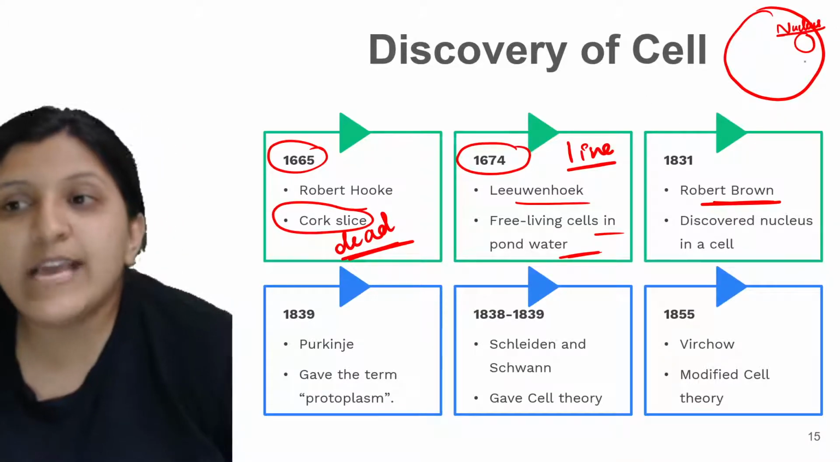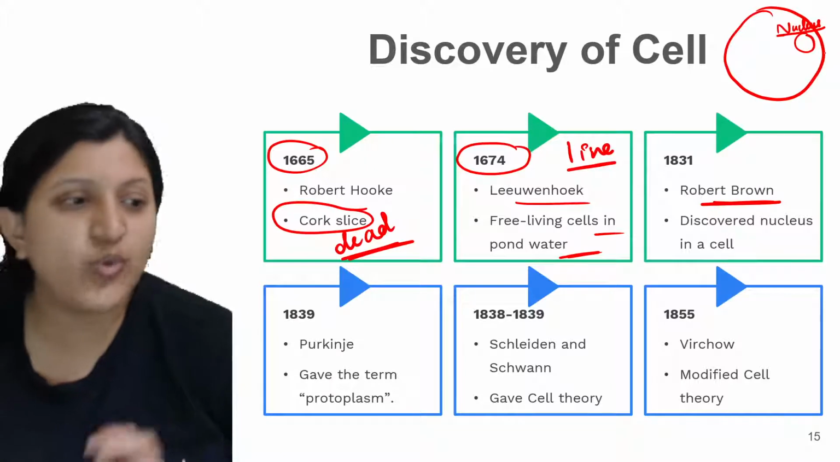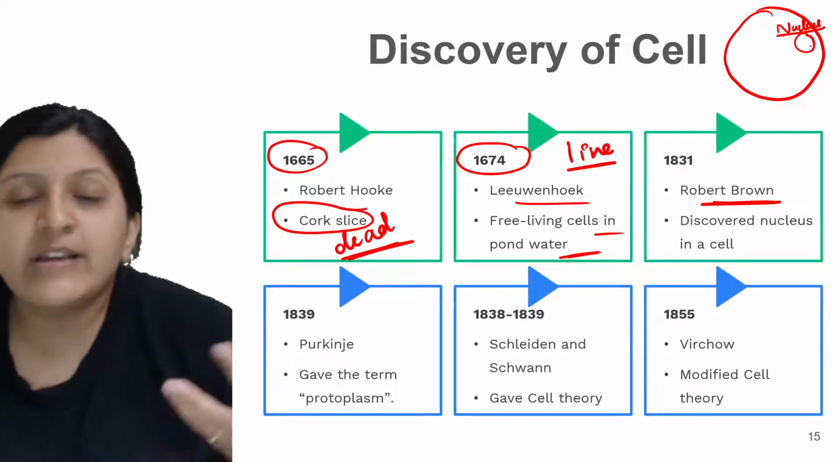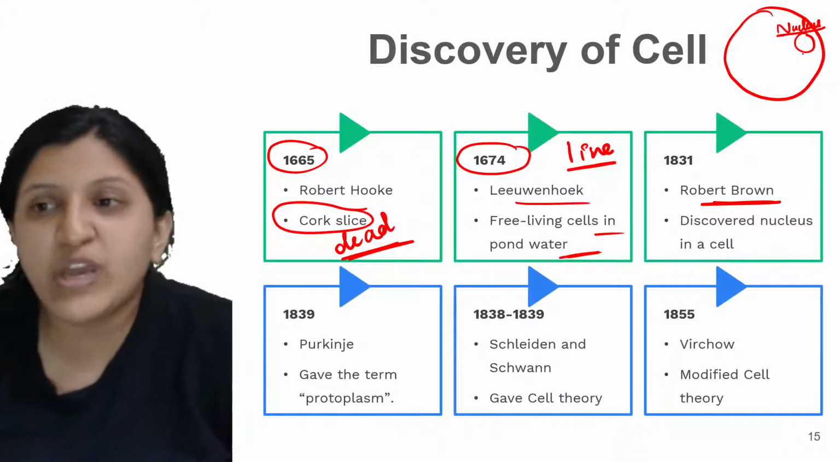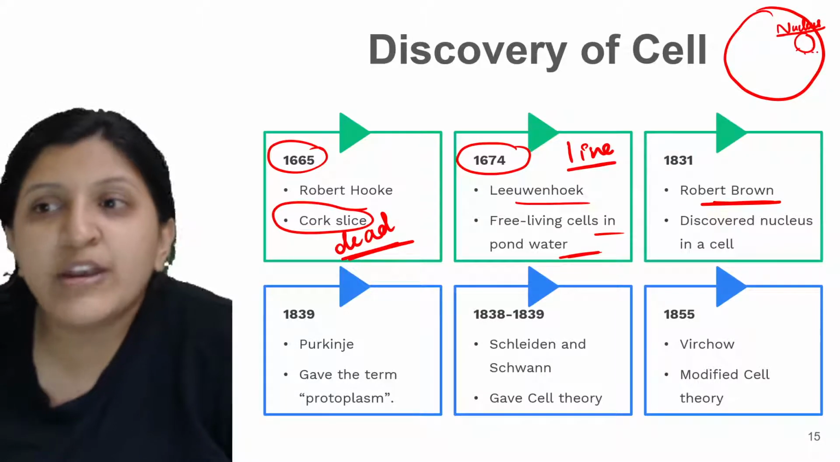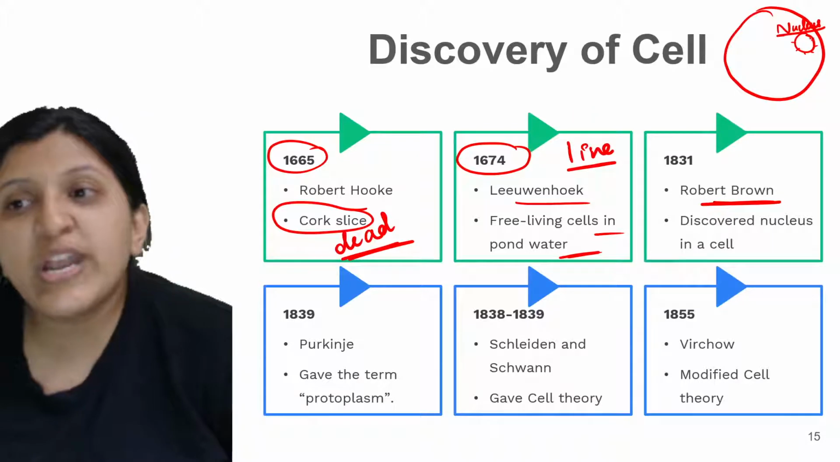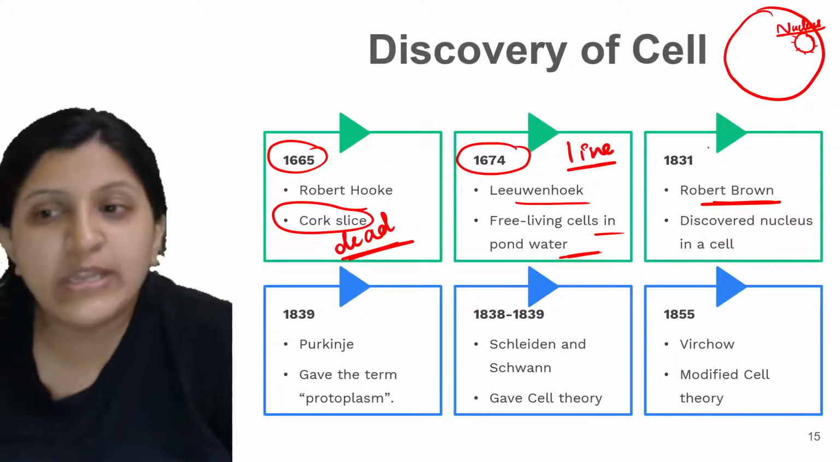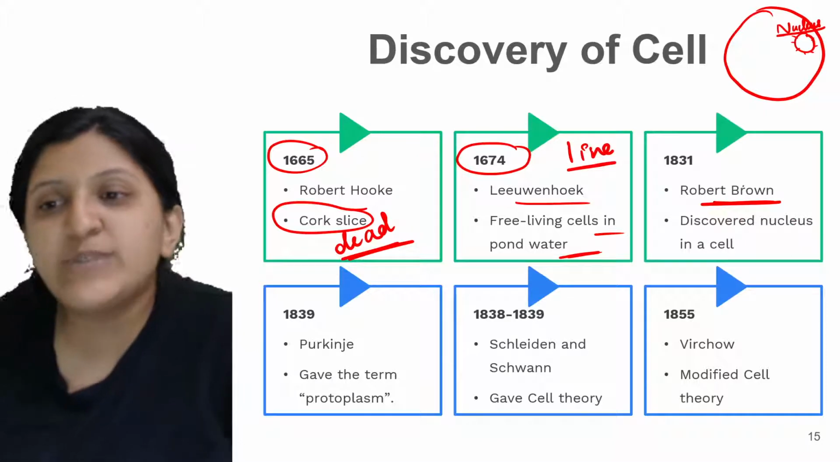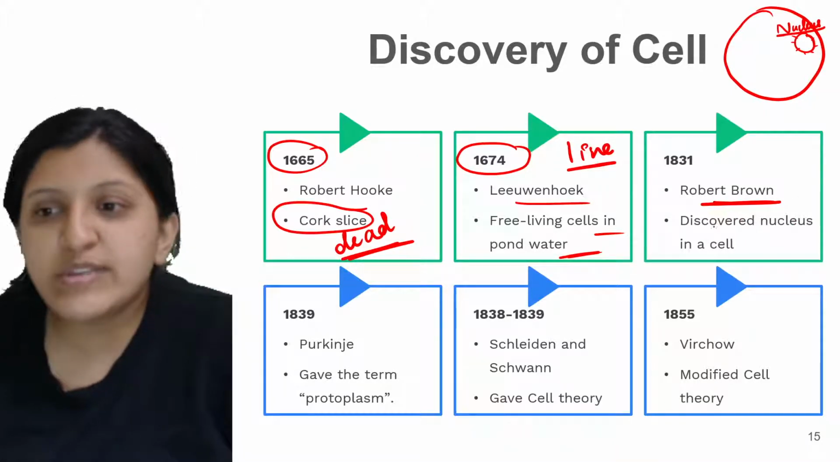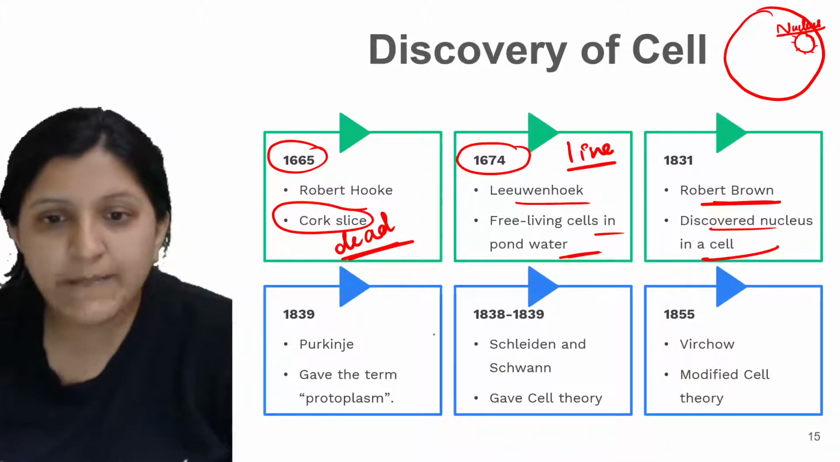And he said what exactly the covering is, whether there is a single covering or a double covering: the nuclear envelope, what we call the nuclear membrane, and then there are nuclear pores. So each and every detail about the nucleus was said for the very first time by Robert Brown. So he discovered the nucleus in a cell.